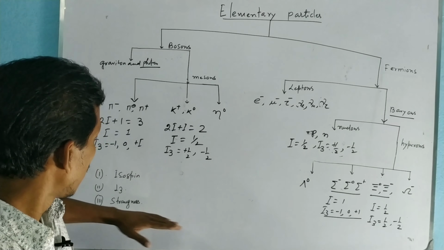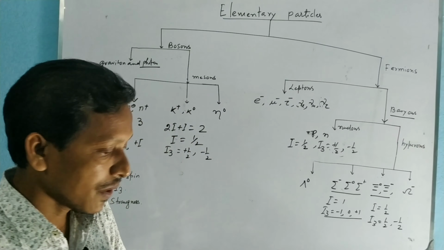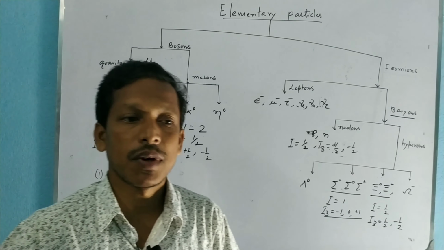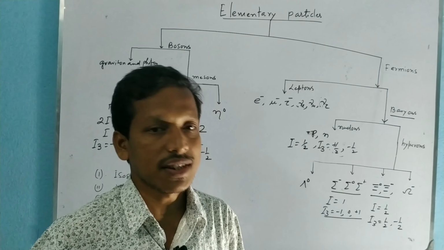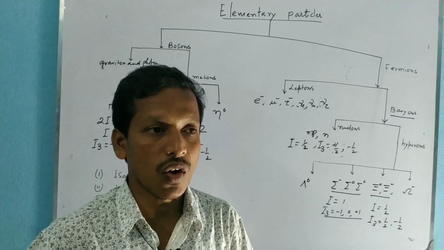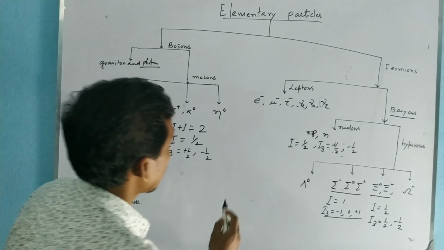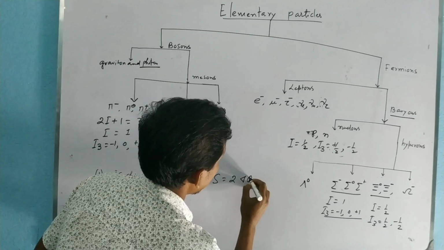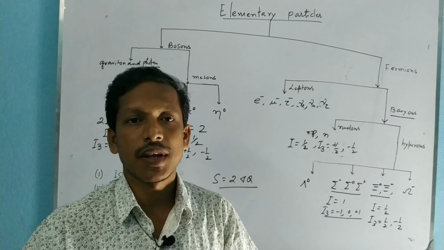We can easily calculate the strangeness quantum number if we arrange the baryons according to their charge. The charge centers of the baryons do not occur on the same vertical line. Actually, the strangeness quantum number S is equal to 2 times the shifting of the charge center with respect to the charge center of the nucleon.